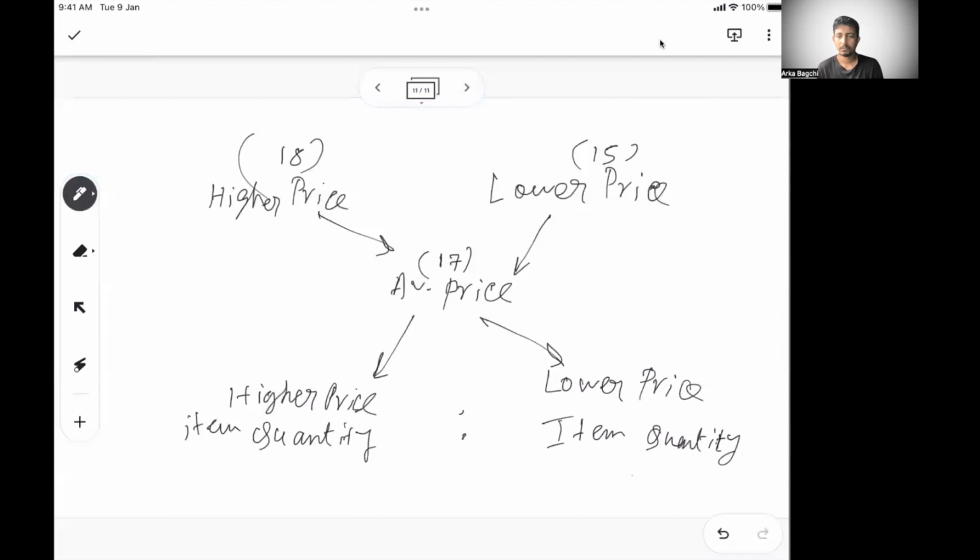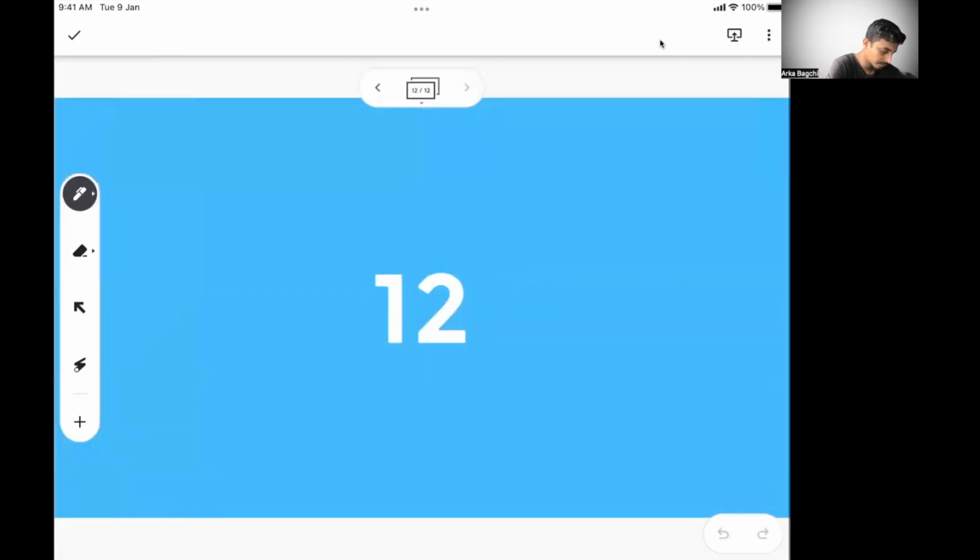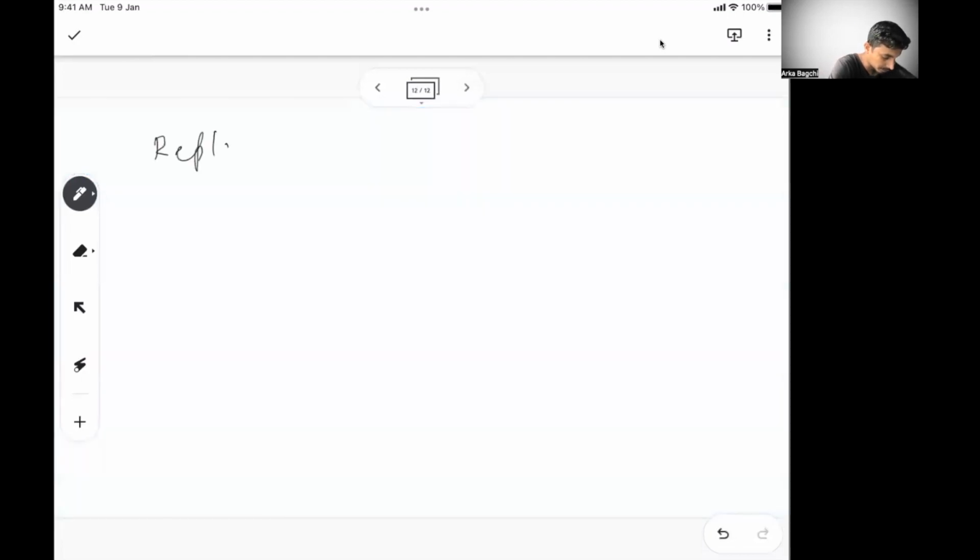The higher price item quantity is to the lower price item quantity in the same ratio as the differences. This is nothing but 17 minus 15, and this is nothing but 18 minus 17. So higher price item to lower price item will be in a 2:1 ratio. So you can remember this visual or the visual that we showed earlier. The distance is nothing but the difference, so that's what we are doing here. We'll solve problems on this so that it gets cemented. The last part of this is replacement in the mixture.